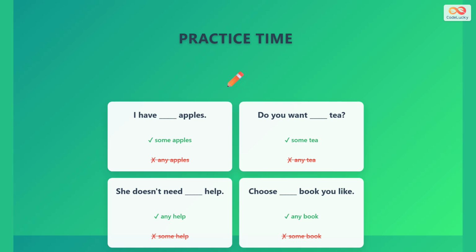Now let us practice. For I have blank apples, the correct answer is some apples. For do you want blank tea, use some tea. For she does not need blank help, use any help. For choose blank book you like, use any book.